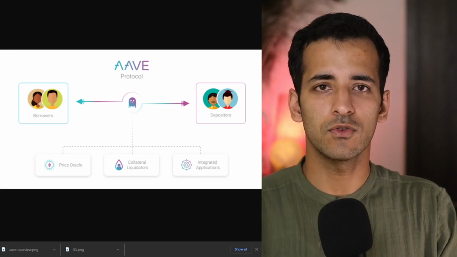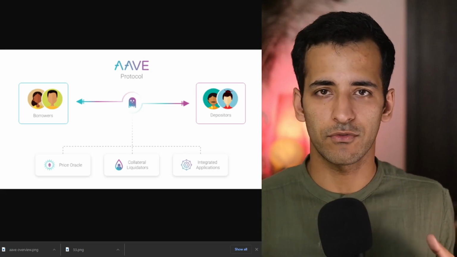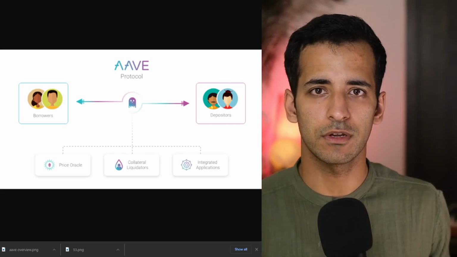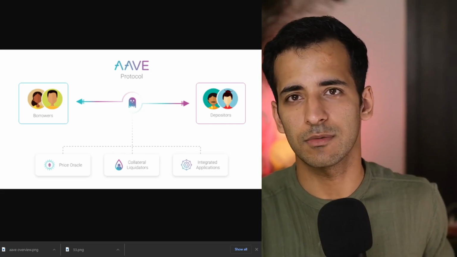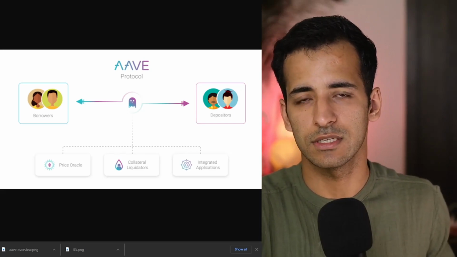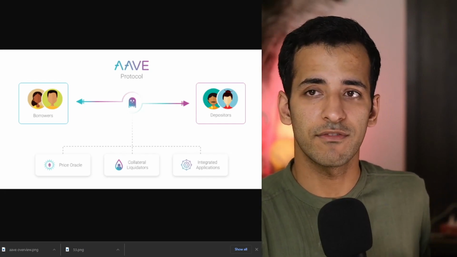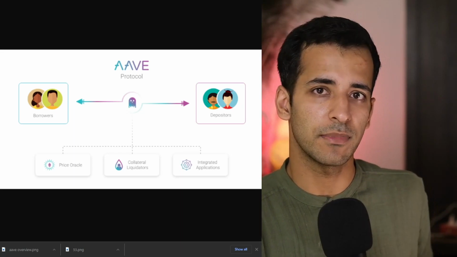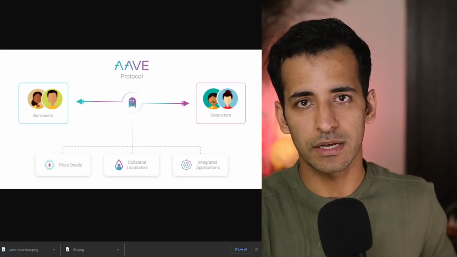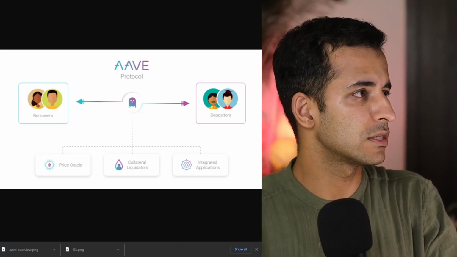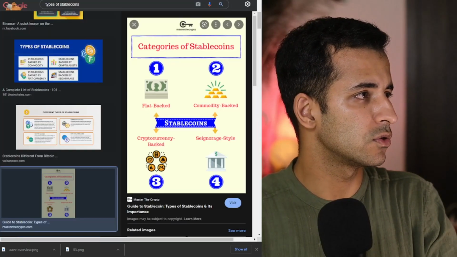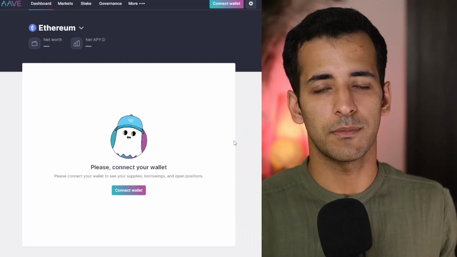In the lending business, Aave is the most famous lending and borrowing platform in the world. Yes, you can use Aave and similar DeFi lending platforms to earn a passive yield. For example, if you have stablecoins like USDT or USDC, you can be a lender. You can deposit these funds into a DeFi lending platform like Aave and earn passive yield on that. What is this yield like? I can show you how to access these DeFi platforms.